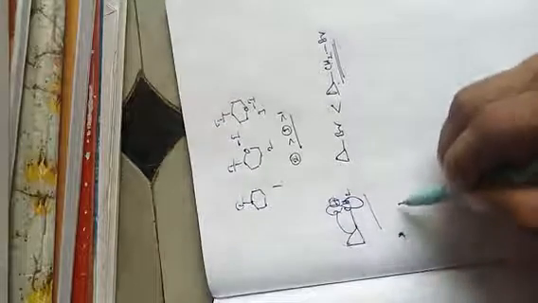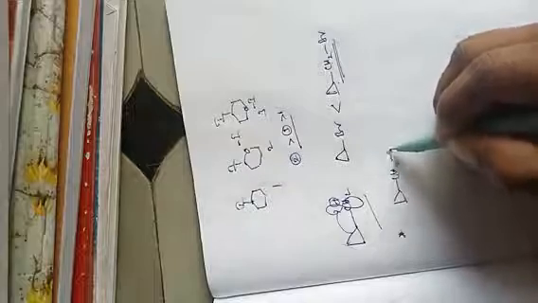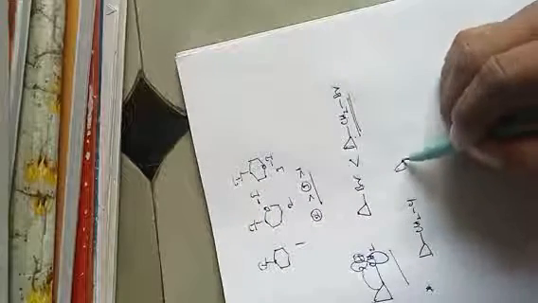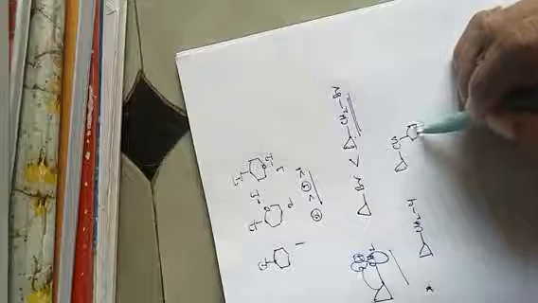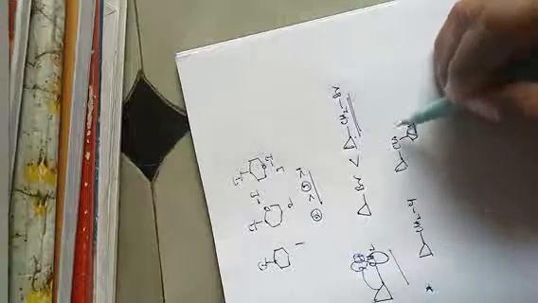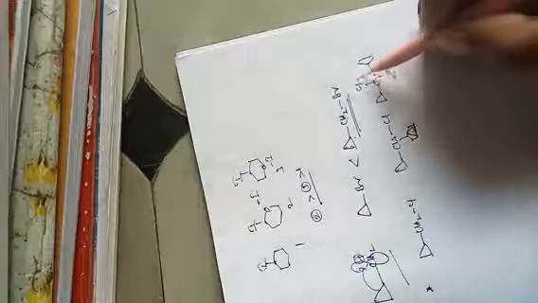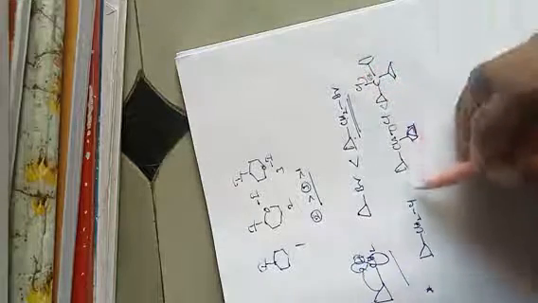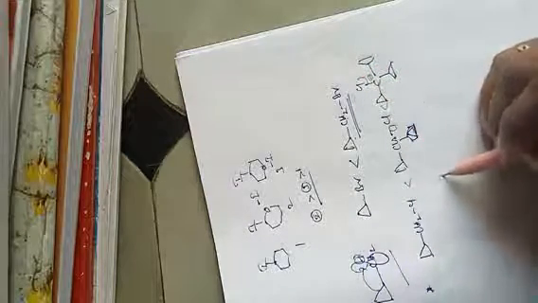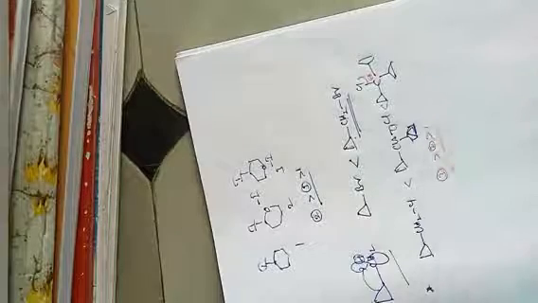In the same manner, for example, CH2Cl is there, and another cyclopropyl with Cl here. You can see the cyclopropyl and here the cyclopropyl ring. So the more three-membered rings are there, the more reactive it will be. So it will be followed by the third one, second one, then first one. So this is the rate of substitution reaction.